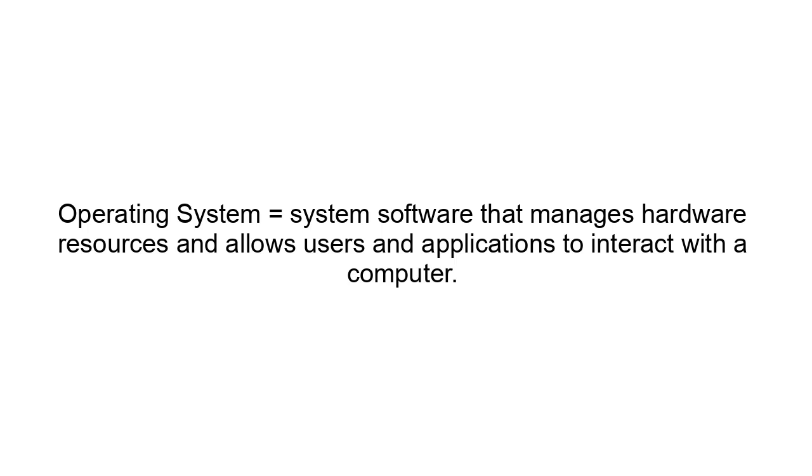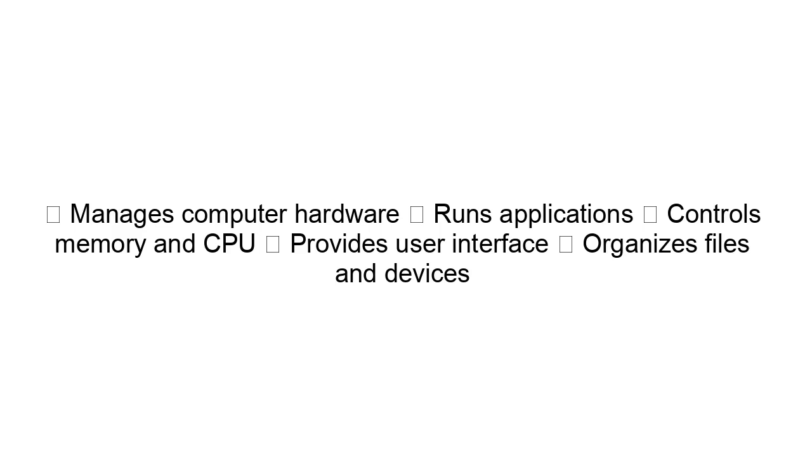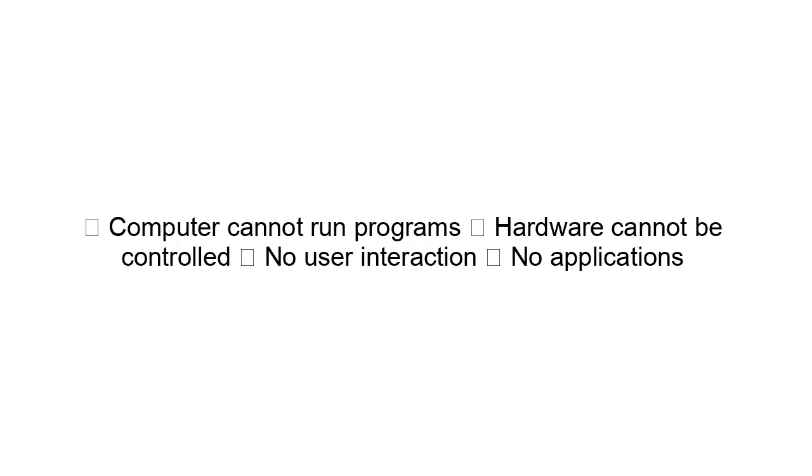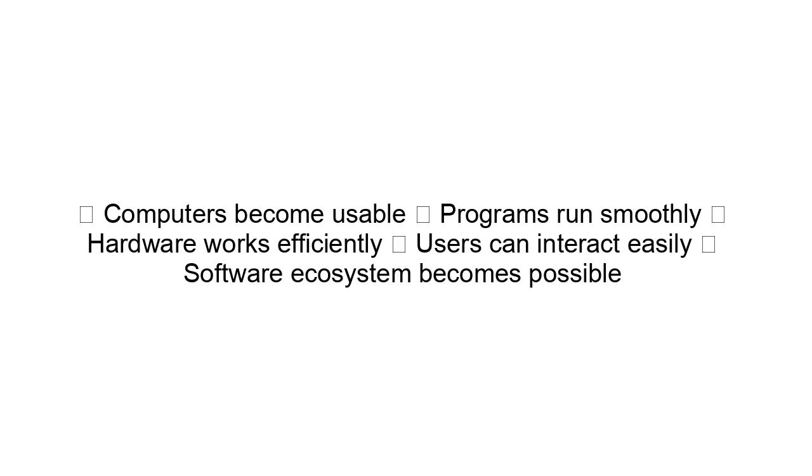Final summary. Operating system: ✅ manages computer hardware. ✅ Runs applications. ✅ Controls memory and CPU. ✅ Provides user interface. ✅ Organizes files and devices. Without an operating system, ❌ a computer cannot run programs. ❌ Hardware cannot be controlled. ❌ No user interaction. ❌ No applications. With an operating system, ✅ computers become usable. ✅ Programs run smoothly. ✅ Hardware works efficiently. ✅ Users can interact easily. ✅ Software ecosystem becomes possible.